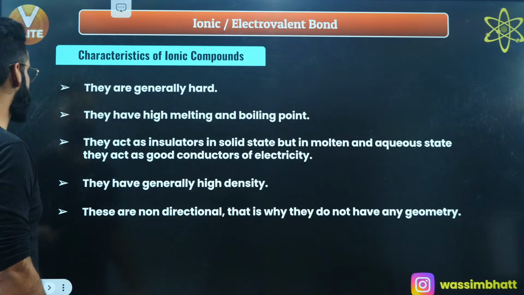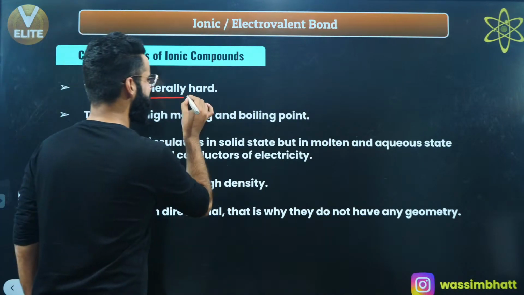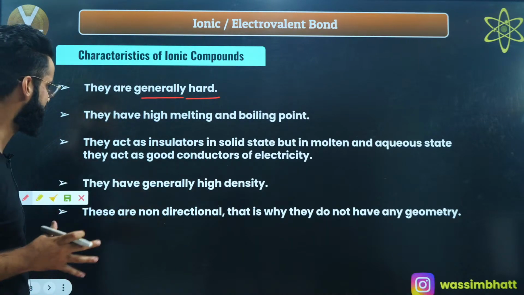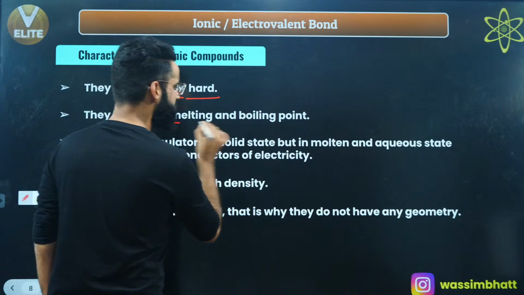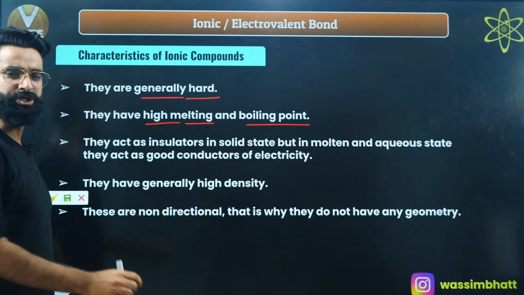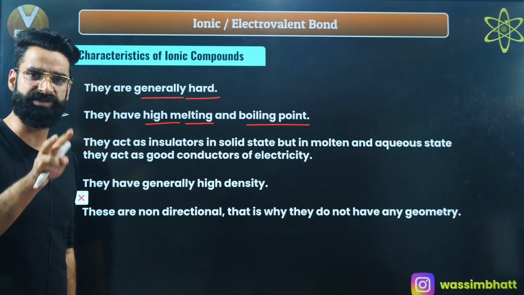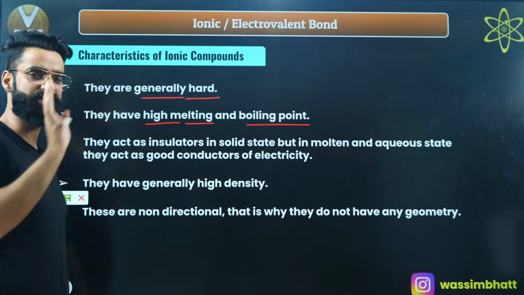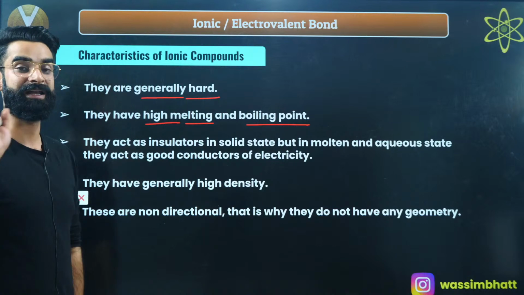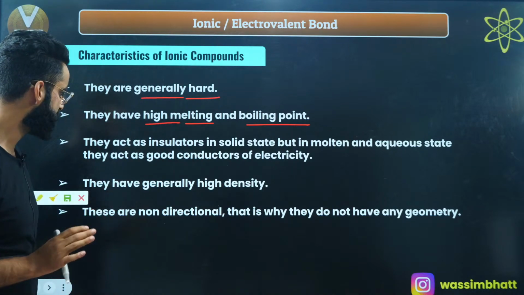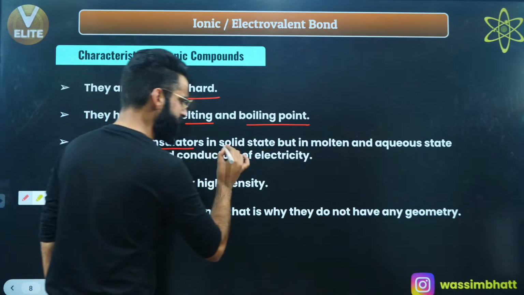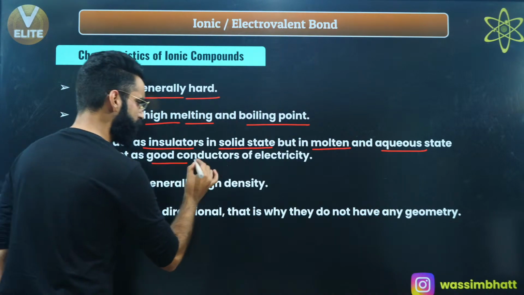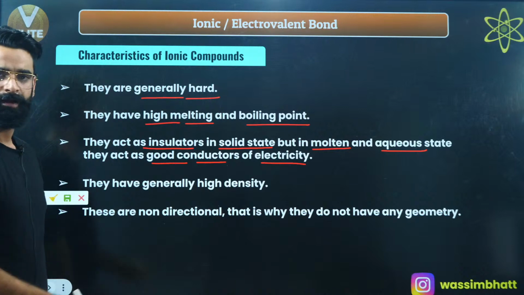First one, ionic compounds are generally hard in nature. They have high melting and boiling points, due to the strong electrostatic force of attraction between the cations and the anions. These ionic solids have high melting and boiling points. They act as insulators in solid state, but in molten and aqueous state, they act as good conductors of electricity.